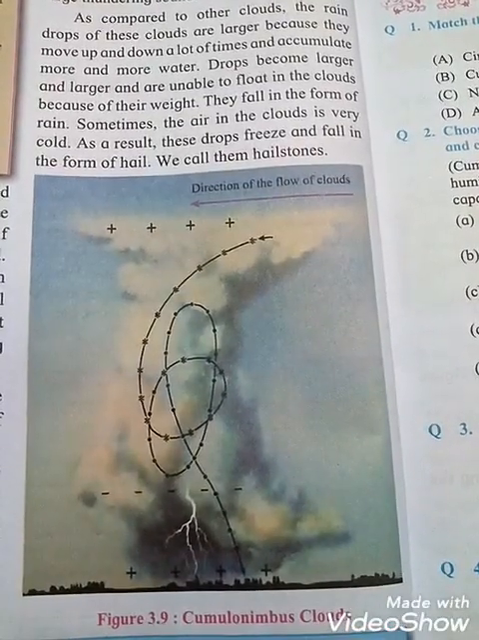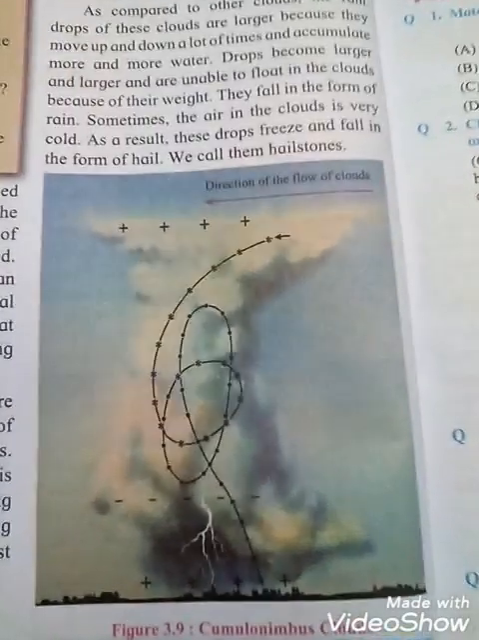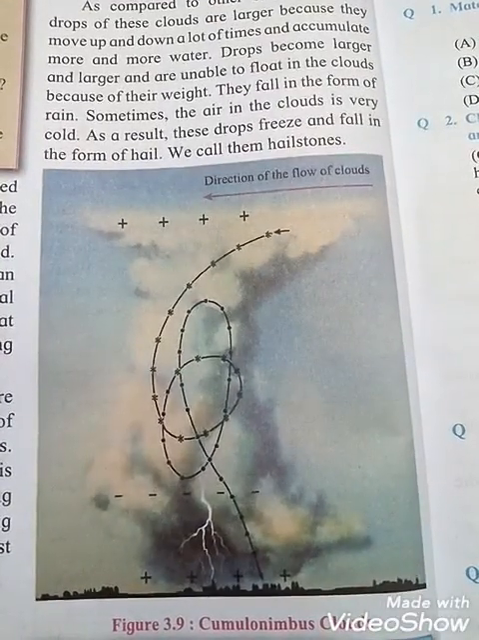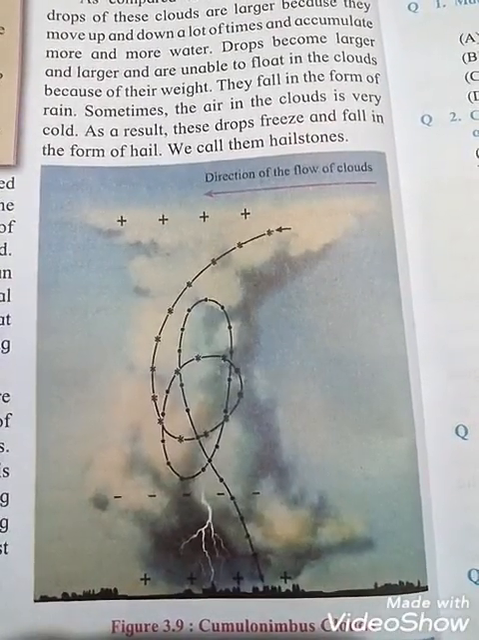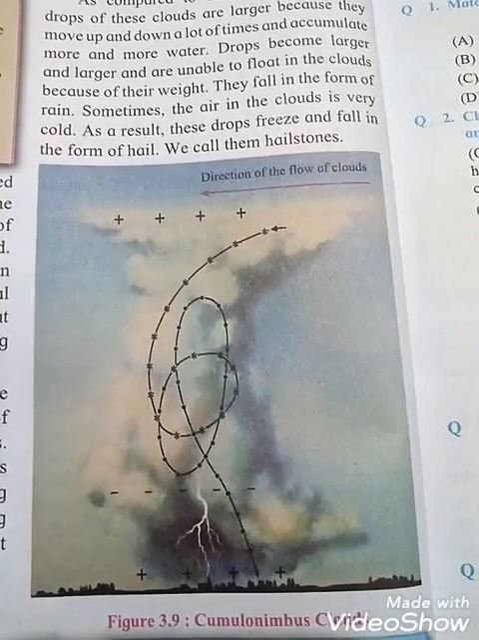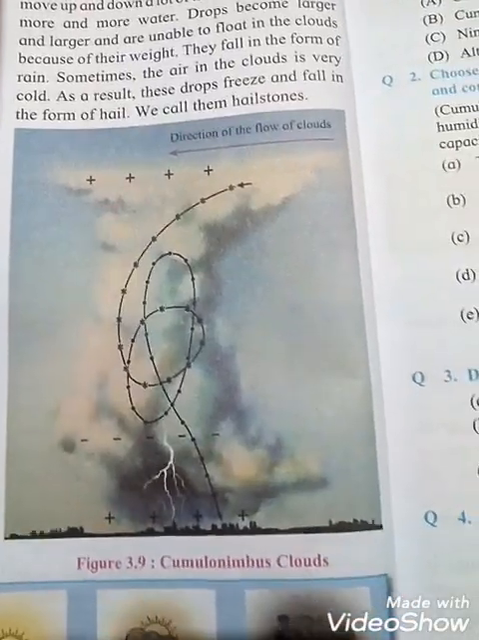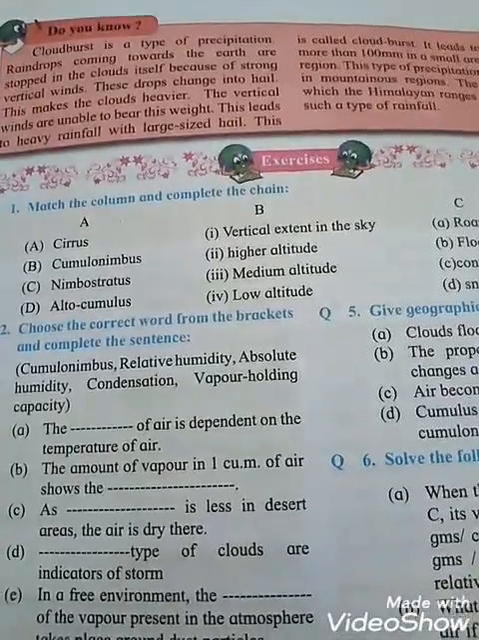Direction of the flow of cloud. See, the cloud has a positive charge at the upper end and a negative charge at the lower end. Can you see, students? Positive plus sign, negative, see that. This is the diagram of figure 3.9, cumulonimbus clouds. Okay students, this use your brain power is totally cancelled in your syllabus. It is not there. And this is also cancelled, that is also not in your syllabus.